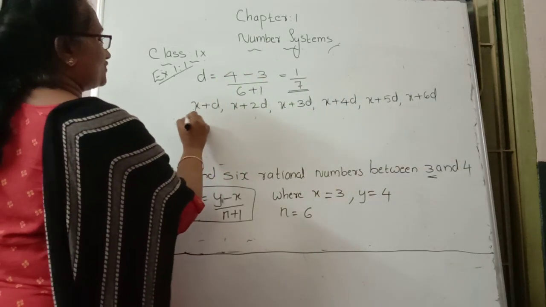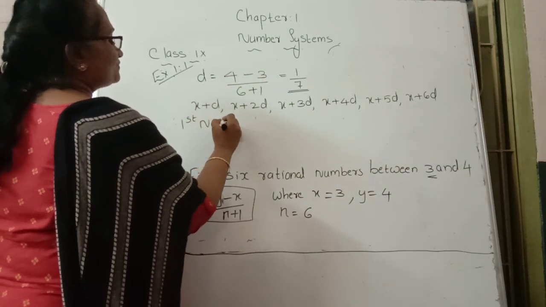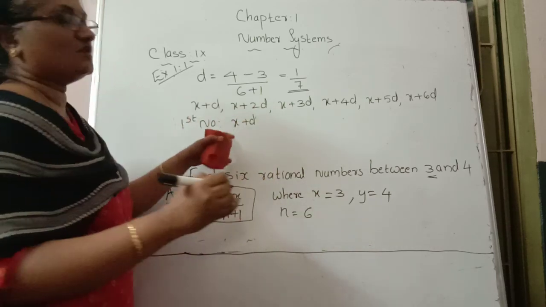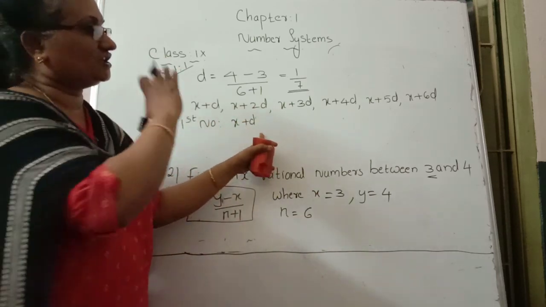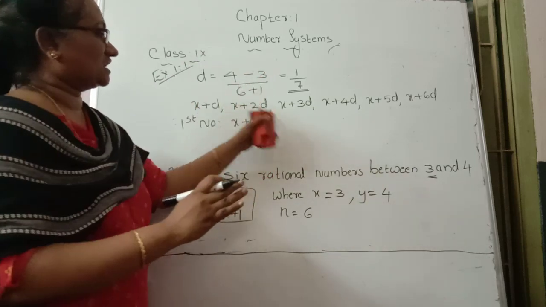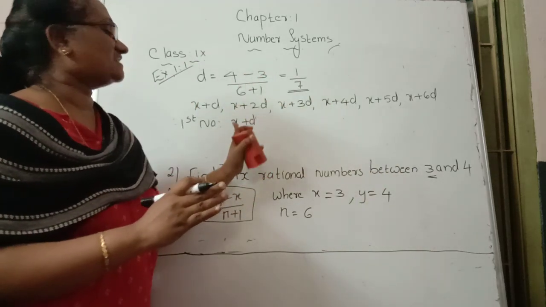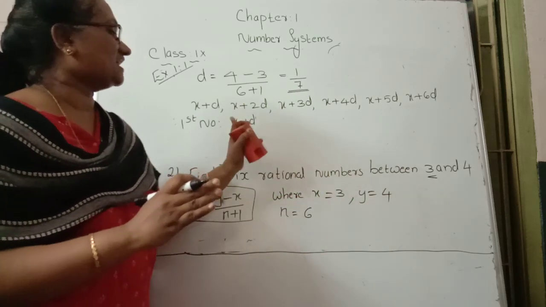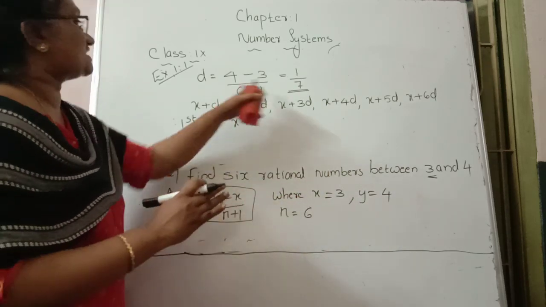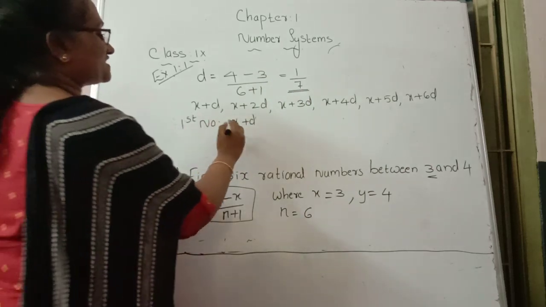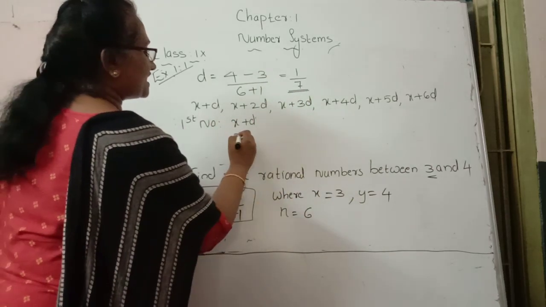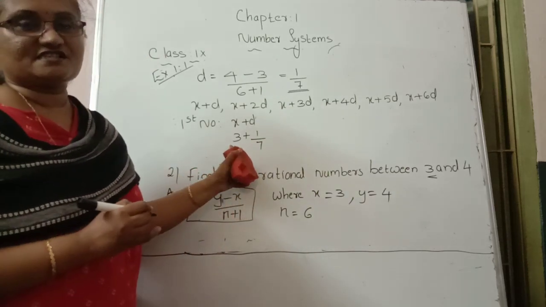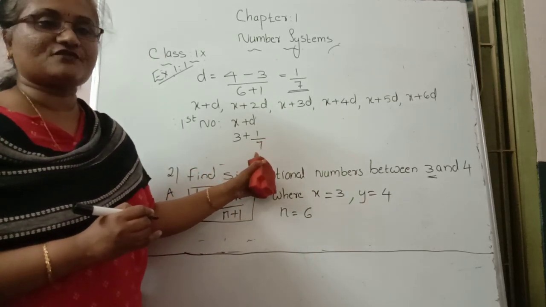First number, how to find out? The formula is x plus d. The x value and d value have no change in each term. In each number, the x value is the same only. In this question, the x value is 3 and the d value is 1 by 7. That value we substitute: x place, x value 3, plus d place, 1 by 7. Here, see, 3 is a whole number and 1 by 7 is a fractional number.